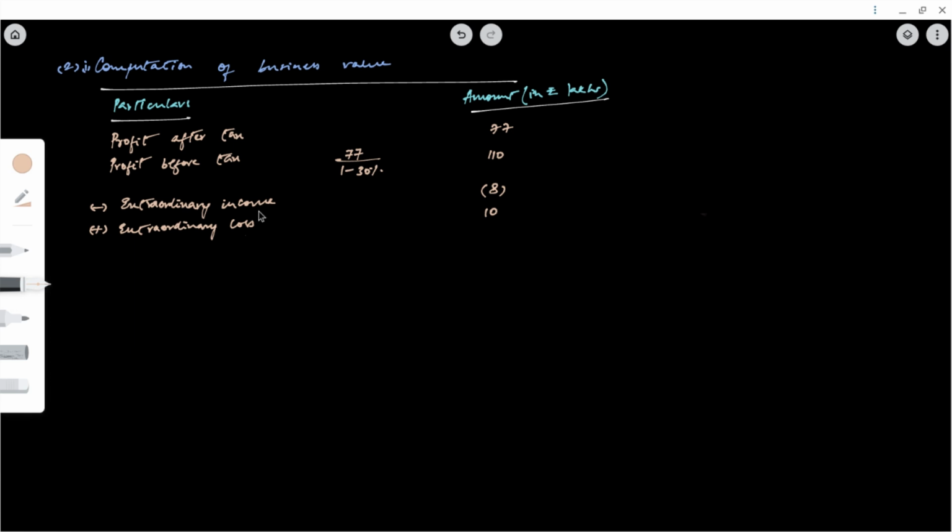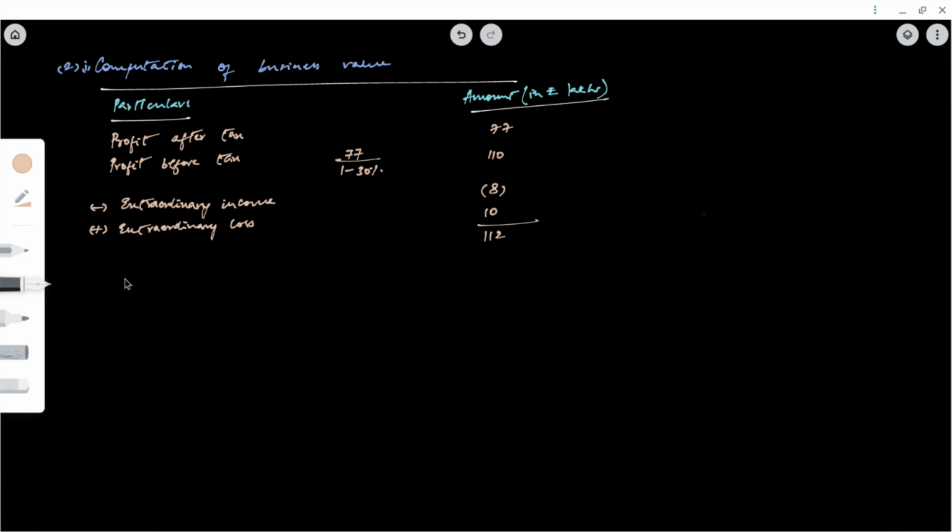Because we already included extraordinary income in this profit before tax, so we are now reducing it, and we deducted extraordinary loss from this profit before tax, so now we are adding back. This would be 110 minus 8 plus 10. That means 110 minus 8 is 102 plus 10, that is 112.